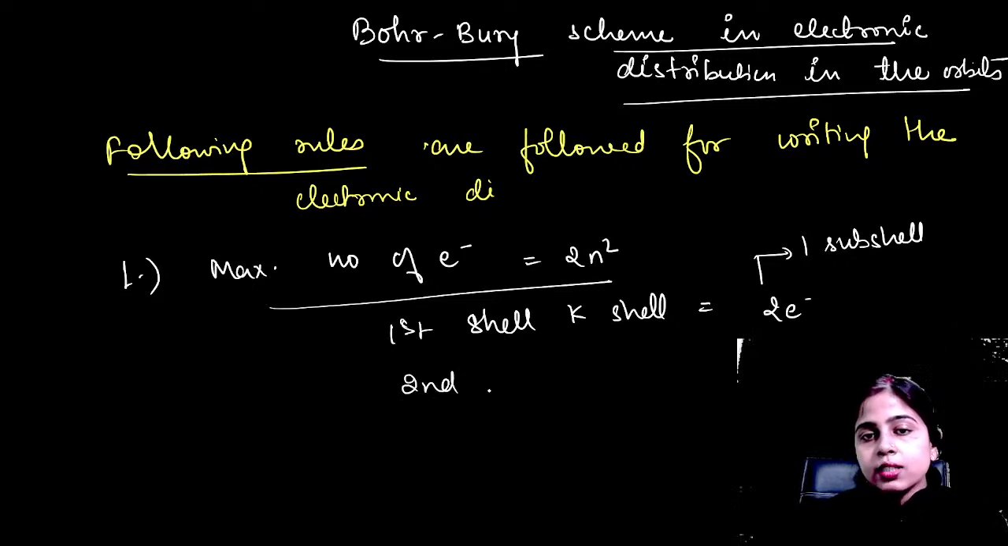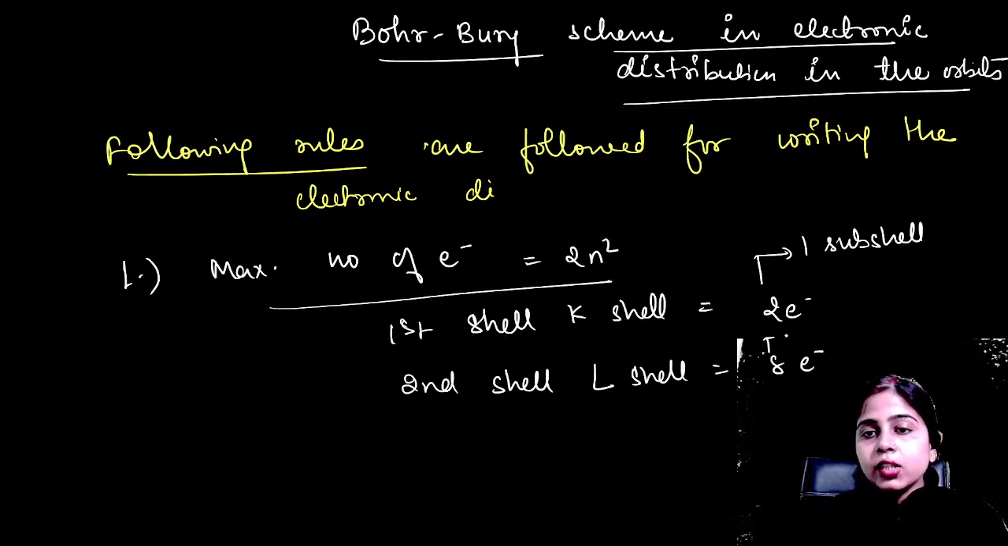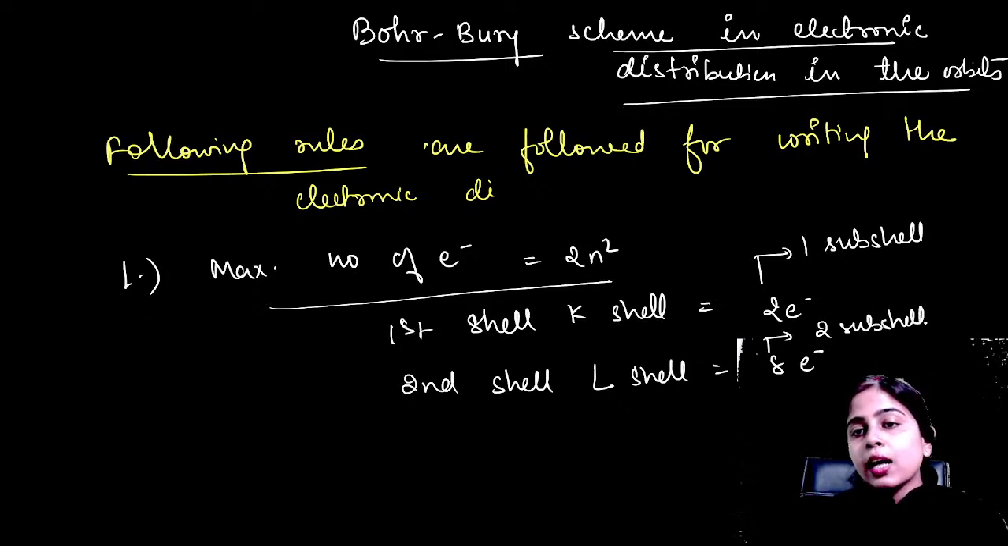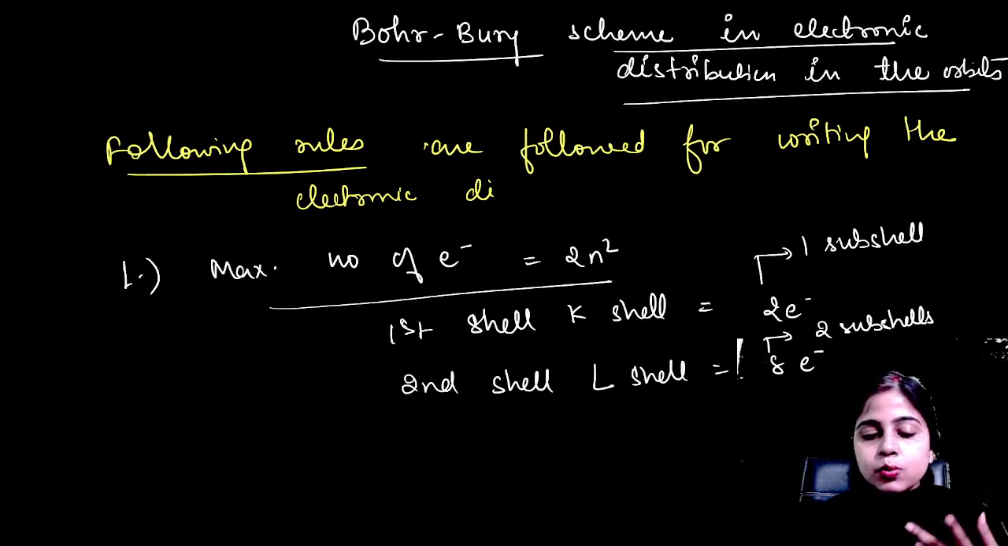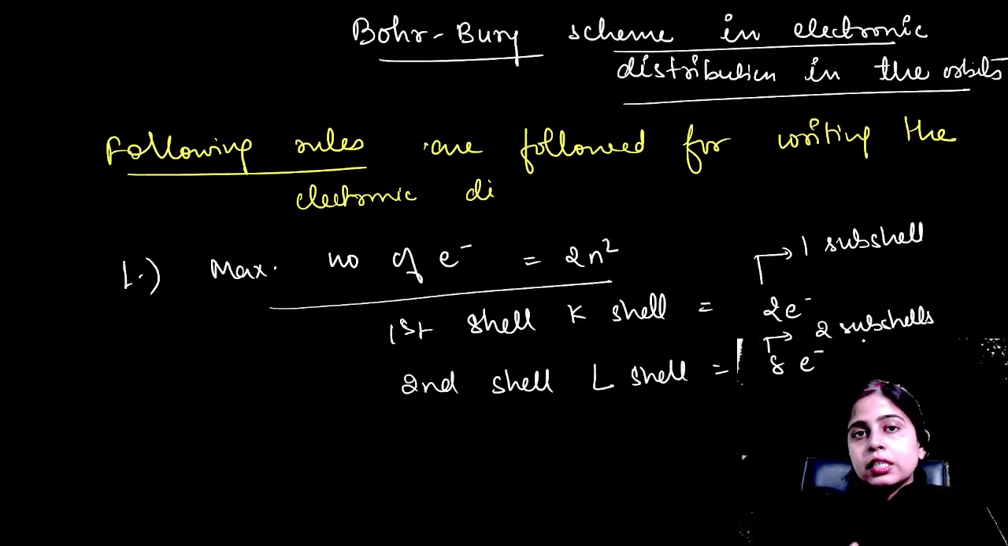Now let's talk about your second shell. The second shell is your L shell, which can accommodate 8 electrons. Now, 8 electrons, why? Because the L shell has 2 subshells. That means it has 4 orbitals, which can accommodate 8 electrons because there are 2 electrons in each orbital. And like this the process will go on. The third shell will accommodate 18 electrons because it has 3 subshells and 9 orbitals.